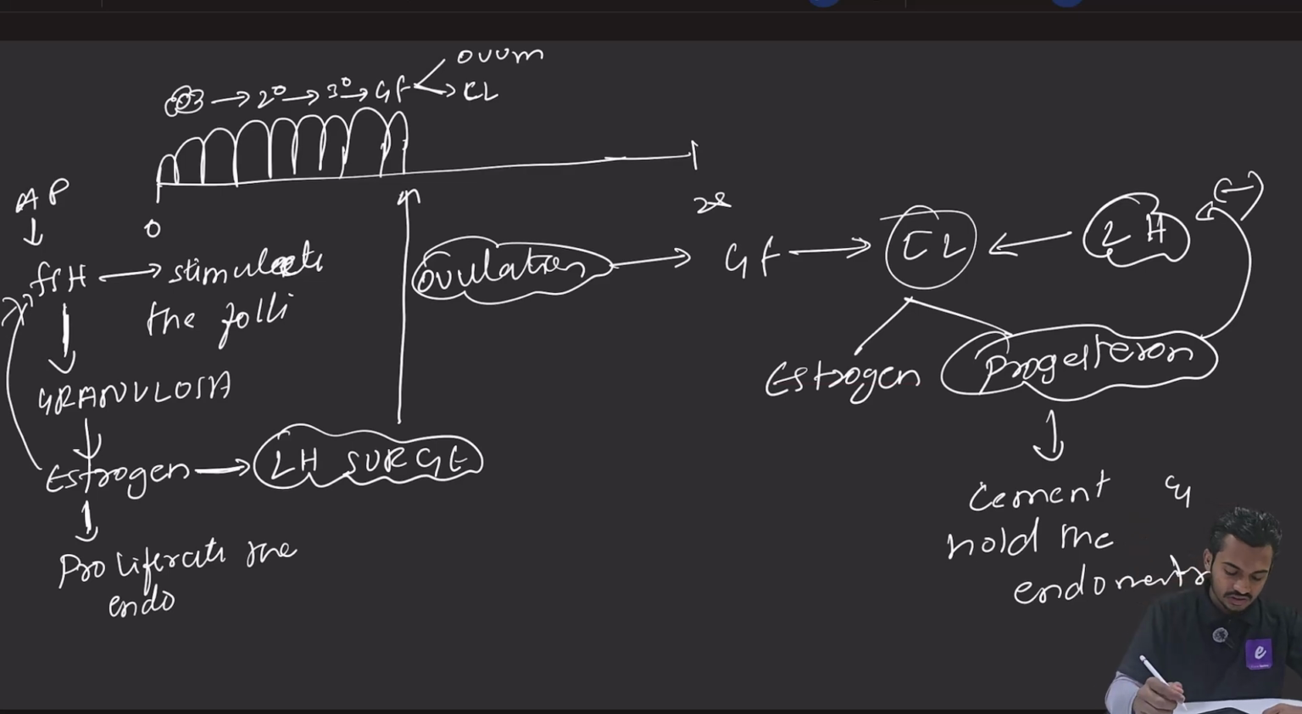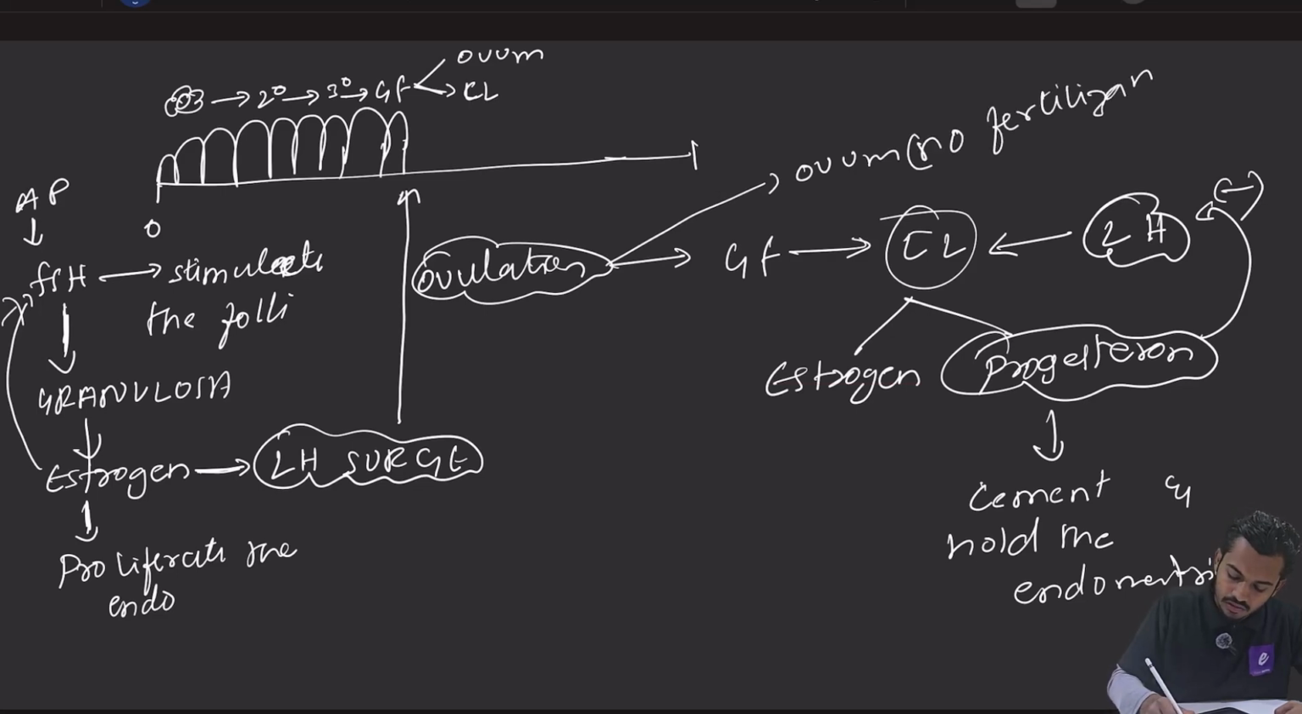So after ovulation there will be ovum. If there is no fertilization of the ovum, what will happen? The corpus luteum will die. Why? Because progesterone is inhibiting LH. Progesterone is digging its own grave. It is inhibiting LH, so there will be a decreased amount of LH.